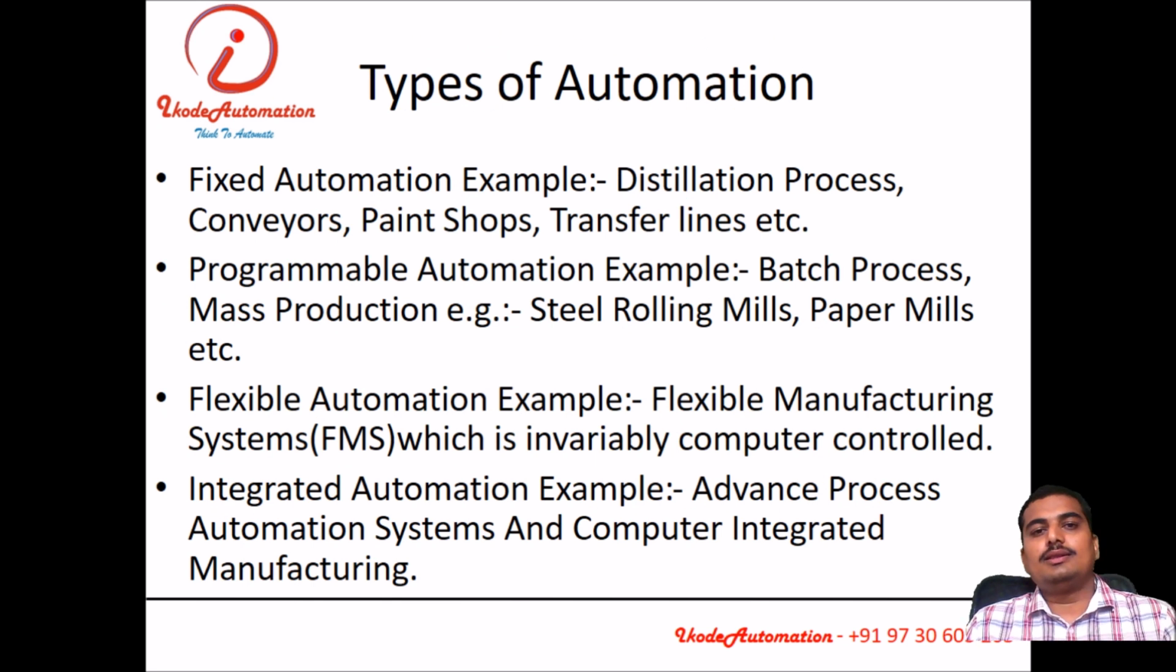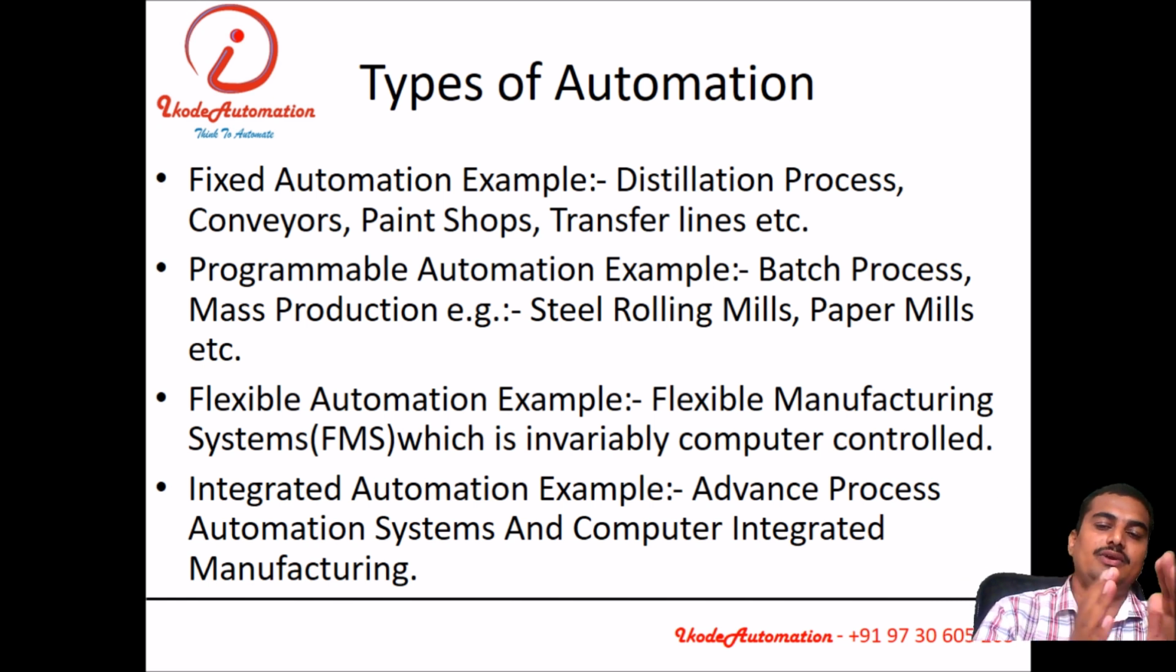Then what are the different types of automation? There are 3-4 types. Like fixed automation, where we have a fixed process flow, like the distillation process, or a production conveyor, anything that is fixed. The bottle will come, the bottle will be detected, the bottle will be filled. As soon as the bottle is filled, capping will be done, and after labeling it will go into the next process, like that.